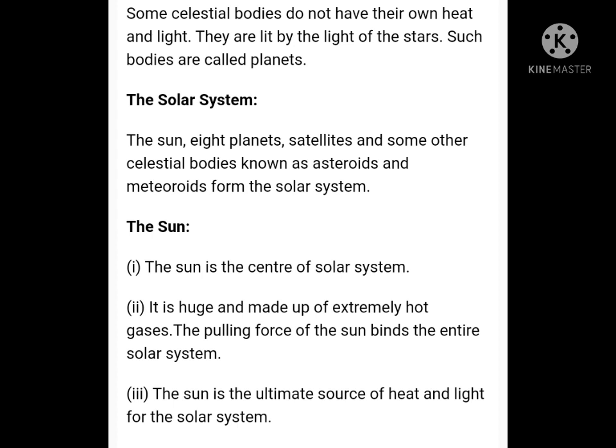And the sun is the primary source of heat and light. All the other bodies in the solar system get heat and light from the sun. Though it has a temperature of around 5500 degrees centigrade, we do not feel that much heat from the sun, because the sun is far away from the earth.